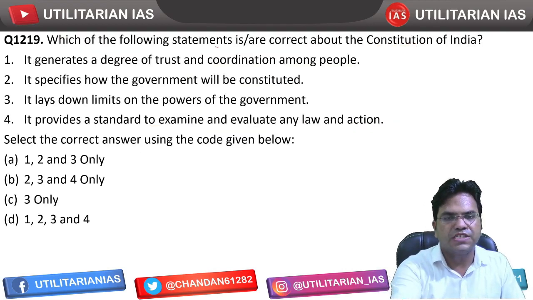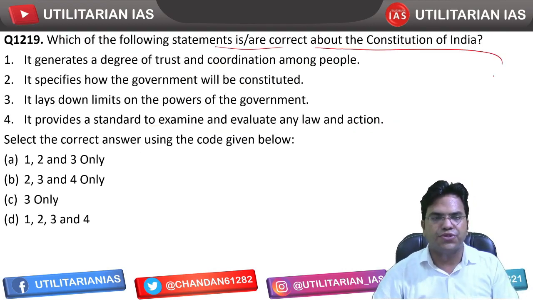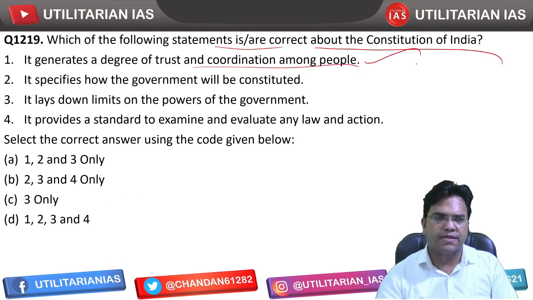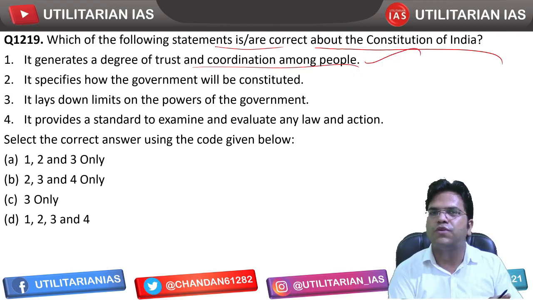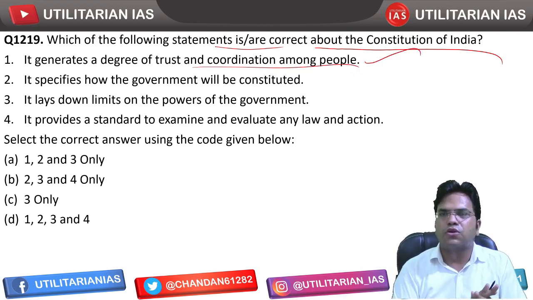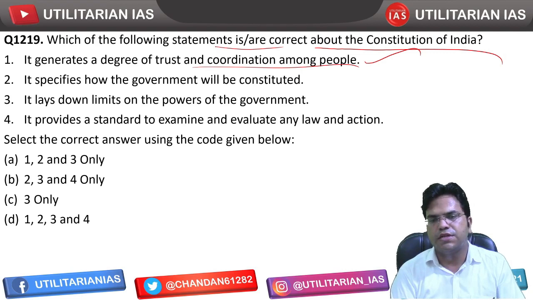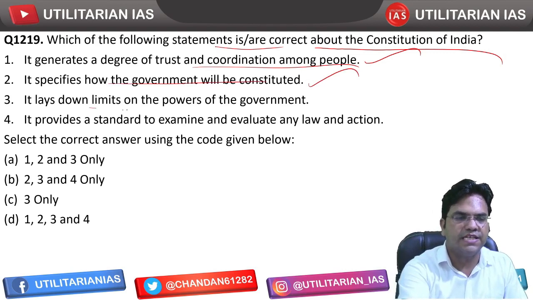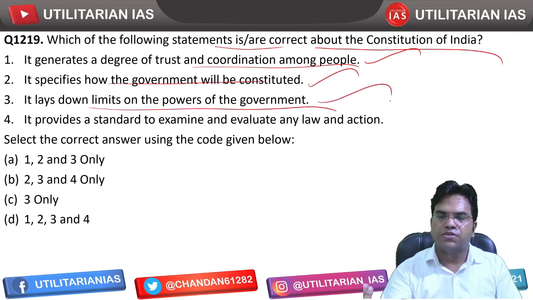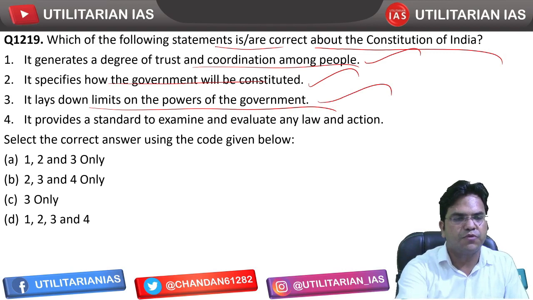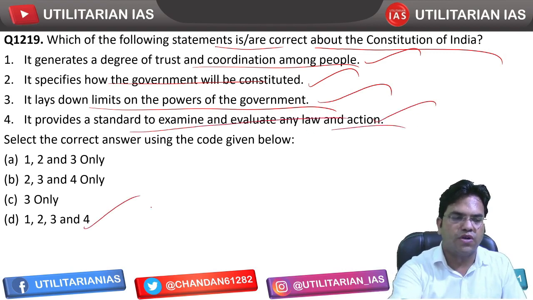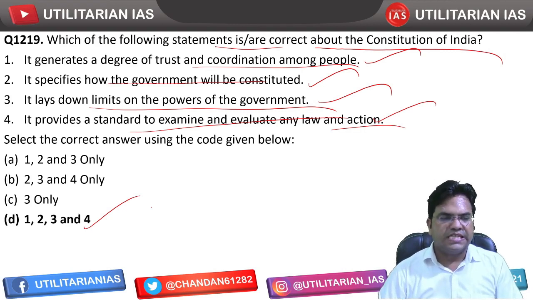Which of the following statements are correct about the Constitution of India? It generates a degree of trust and coordination among people. That's correct. That is the purpose of a constitution, not only of India but across the world. It specifies how the government will be constituted. That's correct. It lays down limits on the powers of the government. That should again be the purpose of the constitution. It provides standards to examine and evaluate any law and action. That's correct. So all four are going to be the answer. Hence D is the right answer.